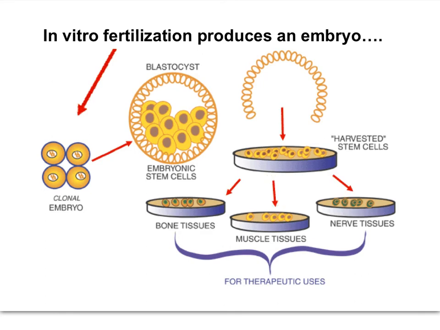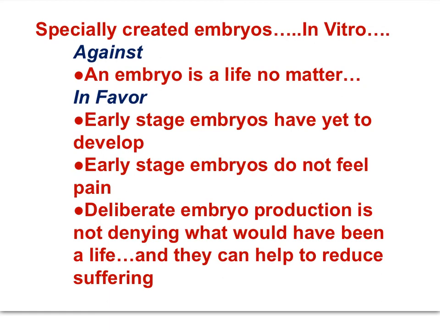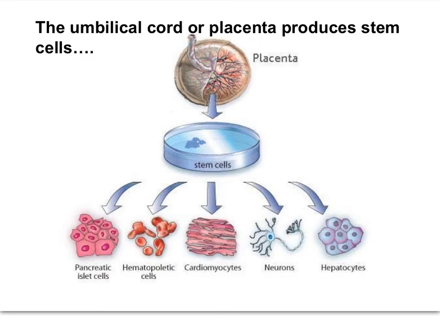Is this ethically acceptable? Here's an outline of the arguments around using embryos as a source of stem cells. The argument against would be that an embryo is life no matter what. But in favor of using embryos would be that early stage embryos have yet to develop, and early stage embryos do not feel pain, and deliberate embryo production is not denying what would have been a life, and they can help to reduce suffering. There are other sources of stem cells, from the placenta or from the umbilical cord, specifically the blood from the umbilical cord.